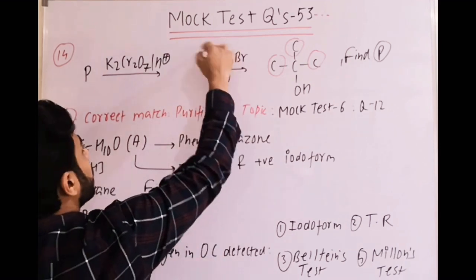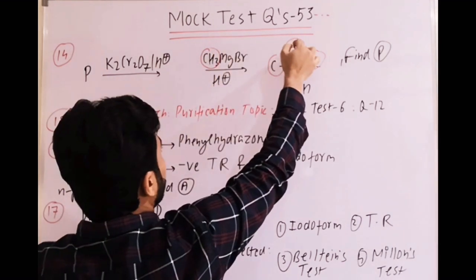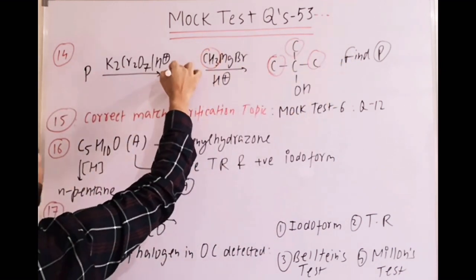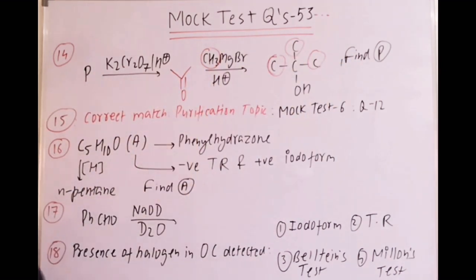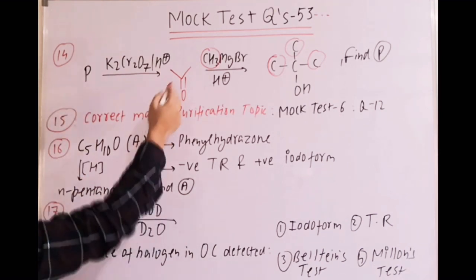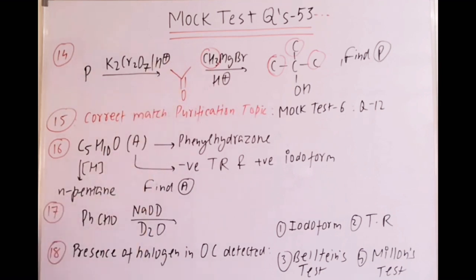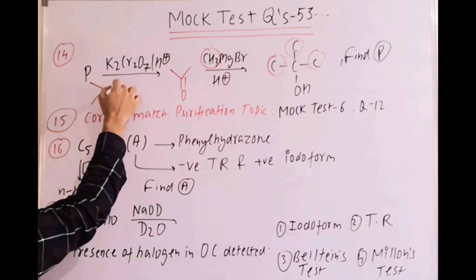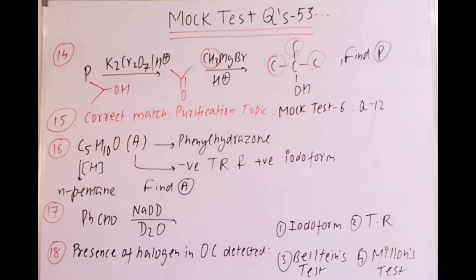Now the Grignard here is CH3R. One CH3 attacks, but the remaining two CH3 are originally present in the ketone. That means it must be acetone, right? And then the structure of P should be what? After oxidation, if it is forming acetone, that means the P structure should be isopropyl alcohol most probably.